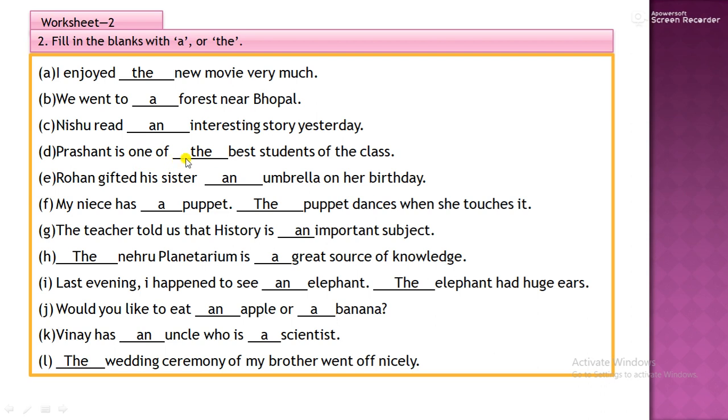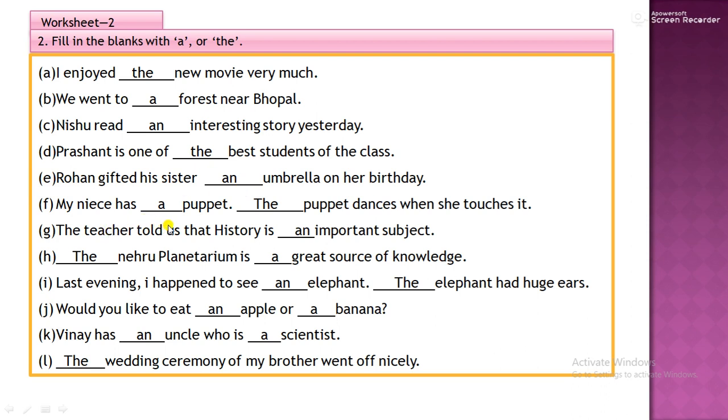Prashant is one of the best students of the class. Good, better, best. Best is the superlative degree here. With the superlative degree, we use article the. Rohan gifted his sister an umbrella on her birthday. Umbrella starts with a vowel sound, so you will use article an.